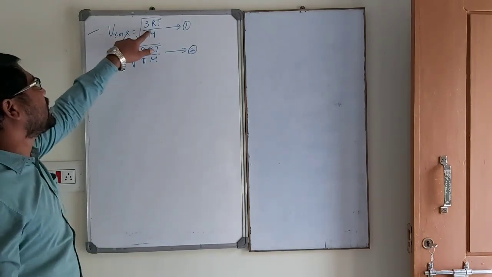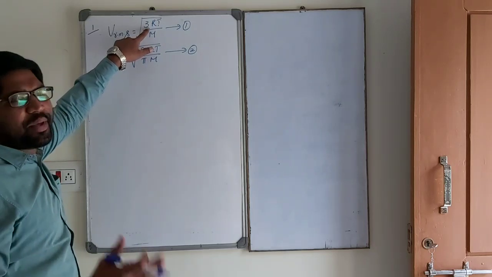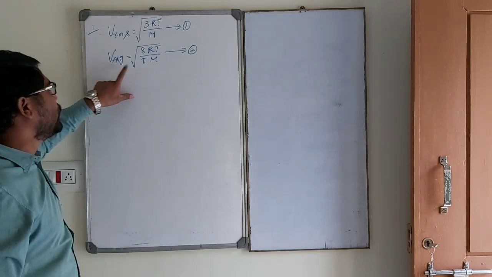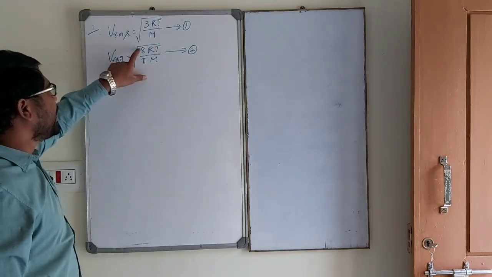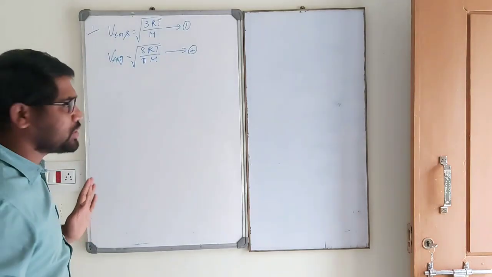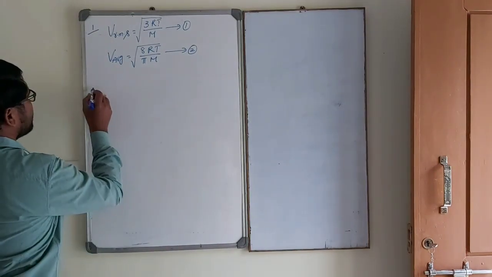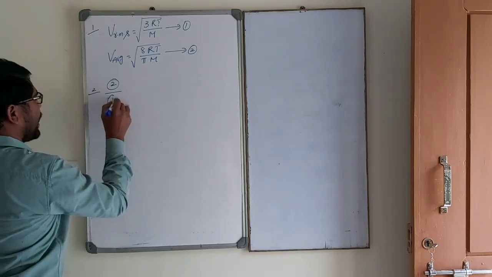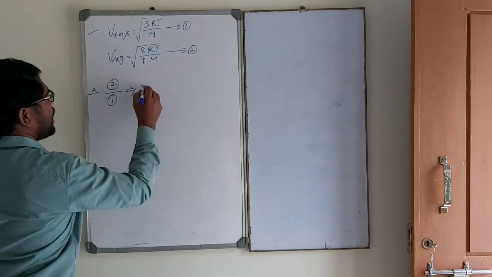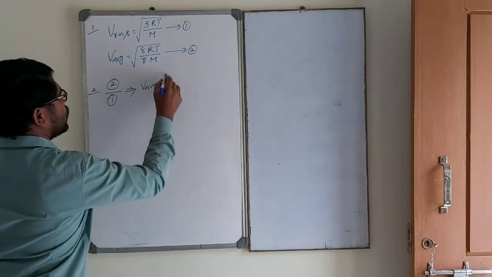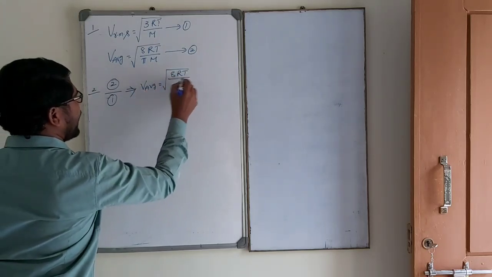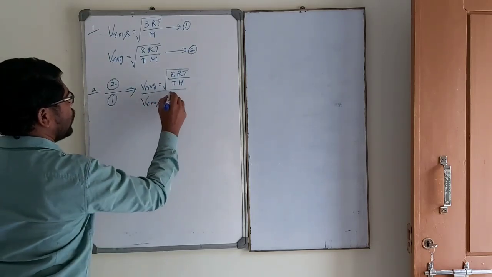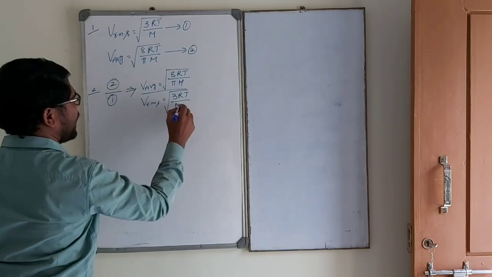So for RMS velocity, RT by M in the root is multiplied by 3. For getting the accurate value of average velocity, RT by M in the root is multiplied by 8 by pi, the proportionality constant. What is the relation? See carefully. Equation 2 by equation 1. What are we getting? V average by VRMS is root over 8RT by pi m divided by root over 3RT by m.